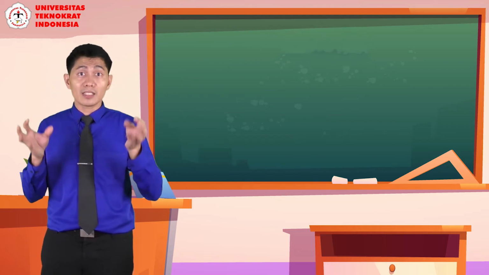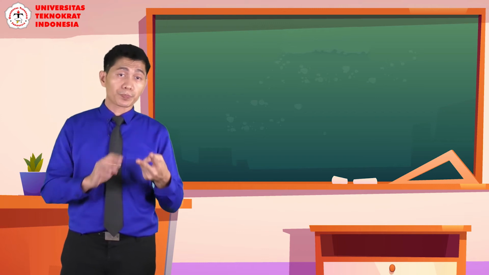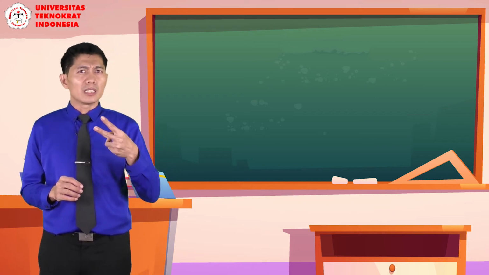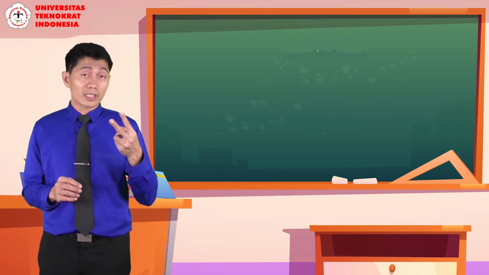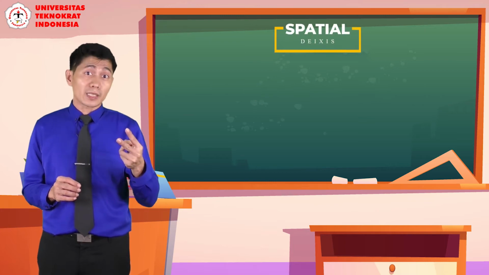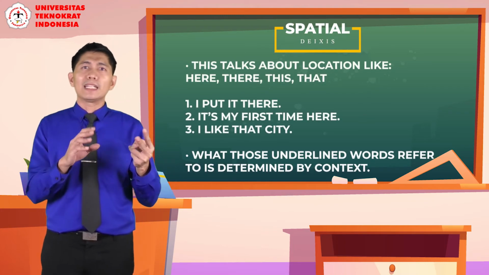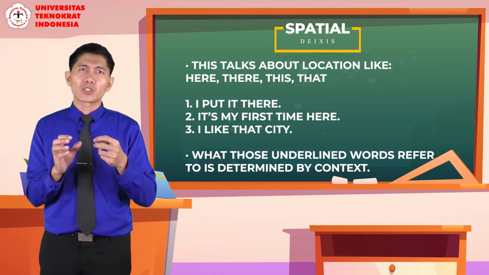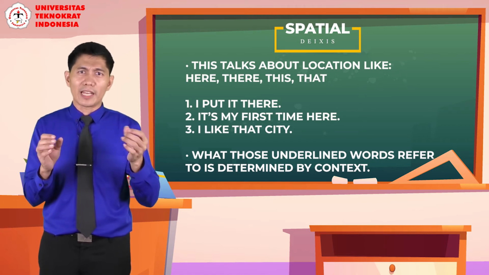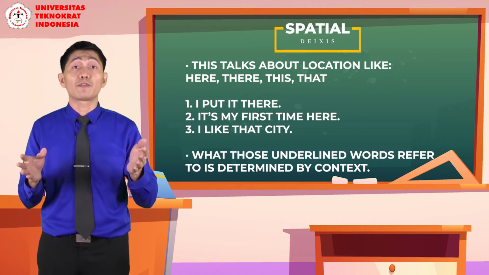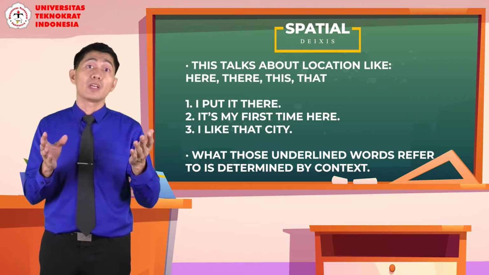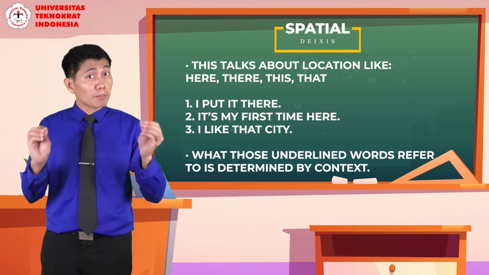So deixis that refers to people. Number two is spatial deixis. This deixis refers to places. But not proper names like Jakarta or Tokyo, because they have fixed meanings.